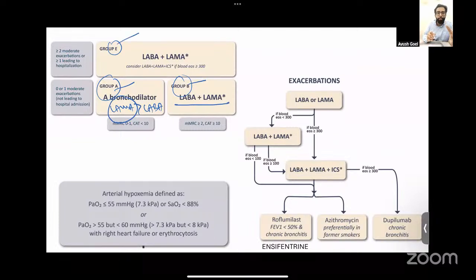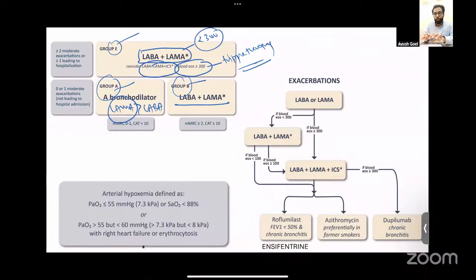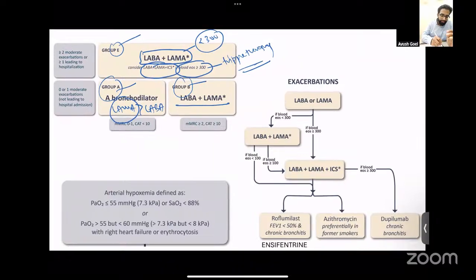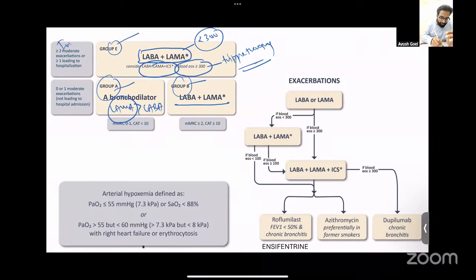If we talk about group E, then the treatment depends on the AEC value. If the blood eosinophils are more than 300, this means the patient has high eosinophilic inflammation and this patient should be given a triple combination therapy, that is LABA, LAMA, and ICS. Whereas if the AEC is less than 300, then the first treatment should be a combination of LABA plus LAMA alone, and ICS should not be given upfront. This is about initial therapy.